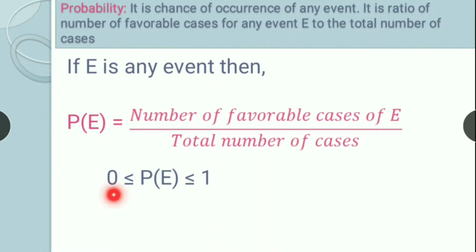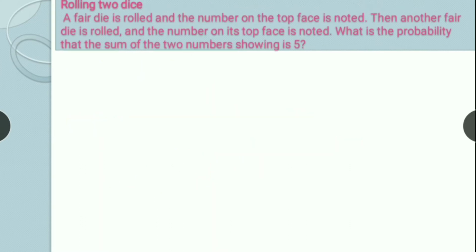And probability always lies between 0 and 1. Minimum probability is 0, maximum probability is 1. Let's see one example of this.